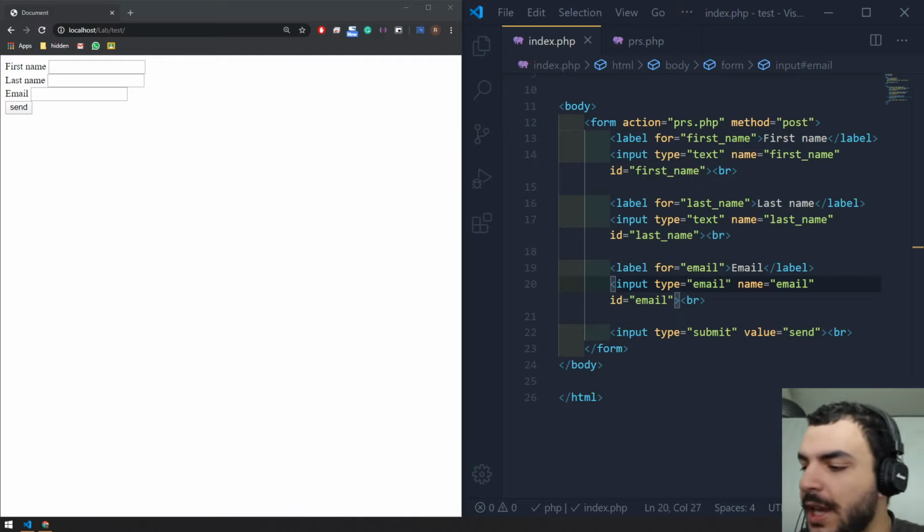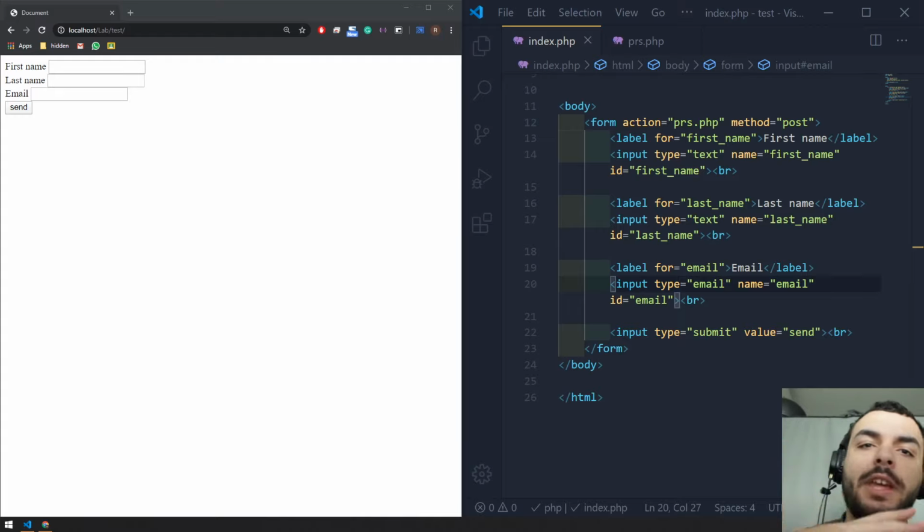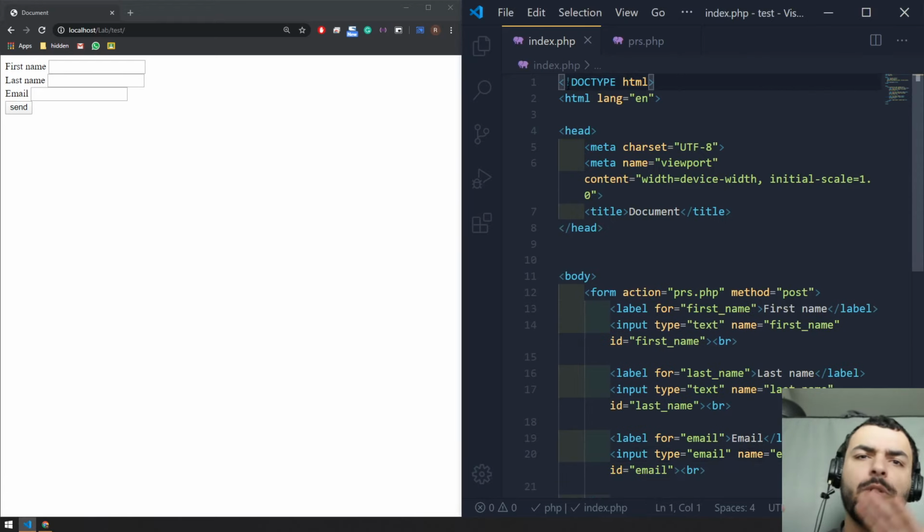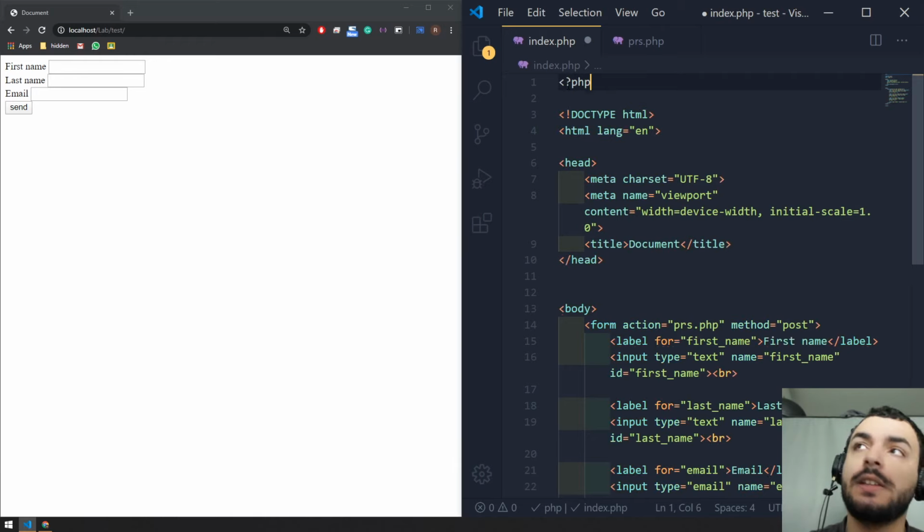If you have used any web application before, you have noticed that sometimes you need to go from one page to the other. While coding PHP, once you go from one page to the other, we tend to lose the code or the logic. For example, if we store a variable on page A, and we go to the second page, it does not exist. Let me show you an example. I'm using the same exact document that we used in the previous session. Let me just create a PHP tag.